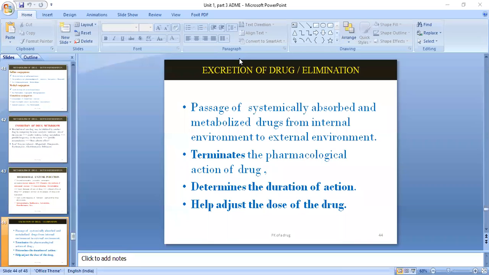Okay, and again we have seen the different enzymes which will be responsible for enhancing the metabolism. We have seen one example of an enzyme, which is known as cytochrome P450. Apart from that cytochrome P450, we have seen its subfamilies also, like cytochrome PA26. Okay, all those things we have seen. Then we have seen some reactions like enzyme inducer and enzyme inhibitor.